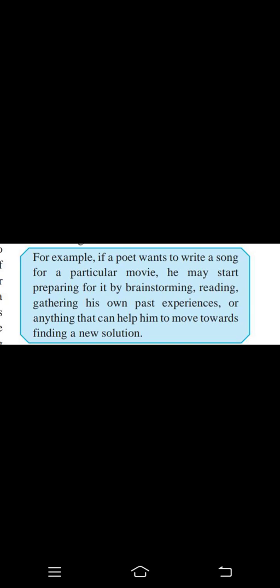So he needs to write something for a movie. So he will do some brainstorming, some reading, and also get all the information that he wrote in the past. Okay, all the poems and rhyming schemes that he wrote, he will get them out.